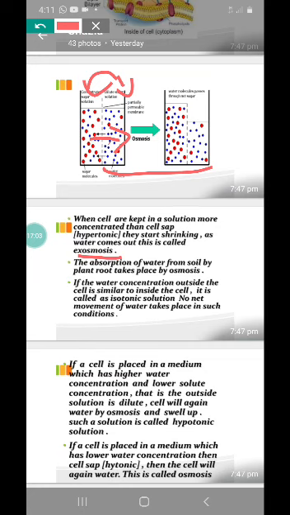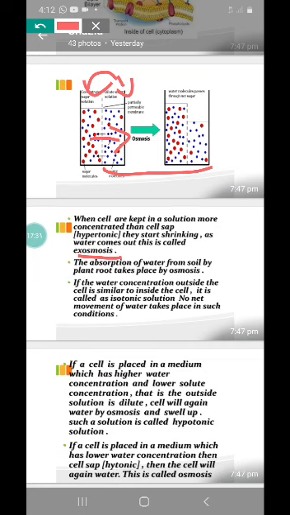For example, I gave you the example of your mother soaking rice in water, right? With that water, you compare one rice and the water outside. Where is the water concentration more? Yes, it is outside, right? Outside the rice, the water is more than inside the rice.